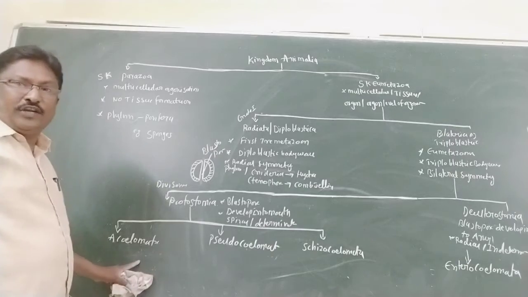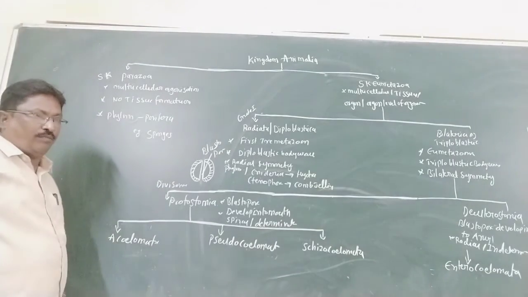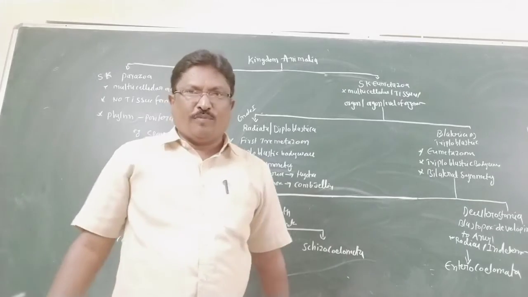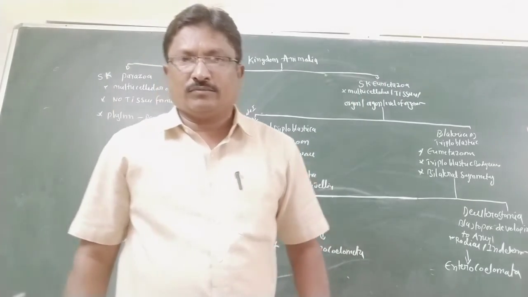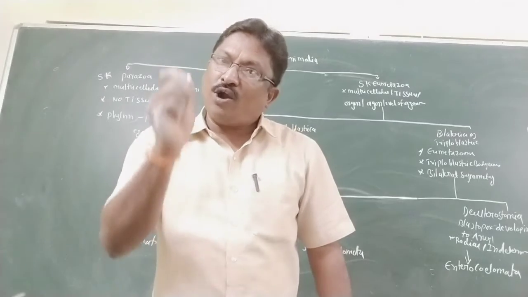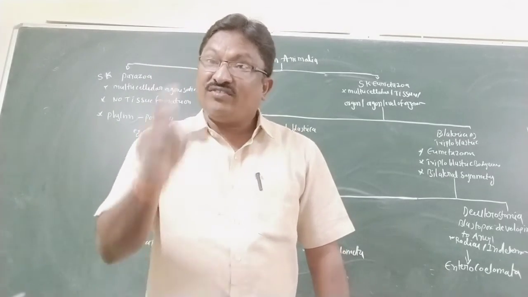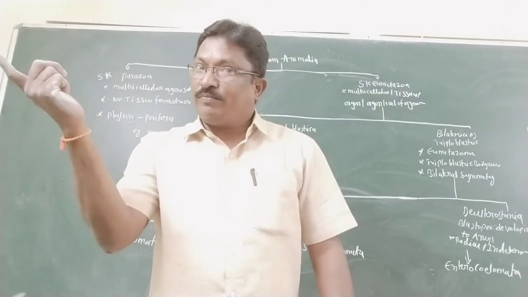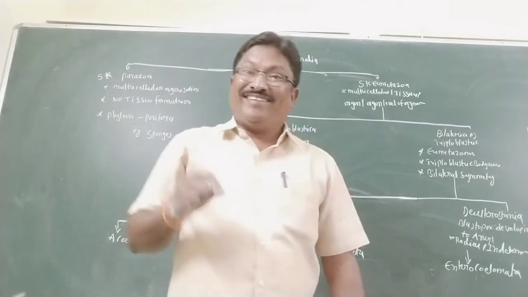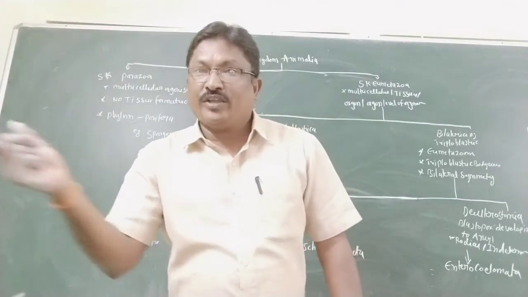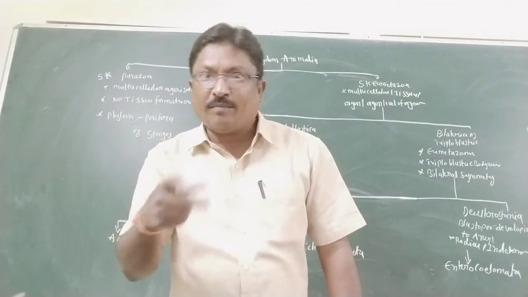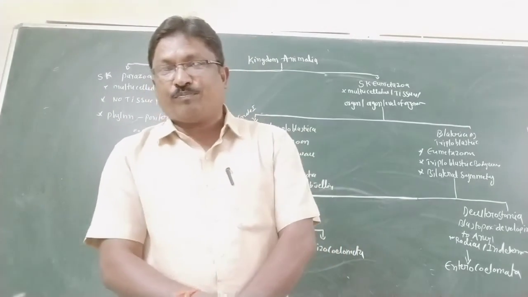So what is an acoelomate? Coelom is absent. The body cavity is absent. The space between ectoderm and endoderm is filled with parenchyma and mesenchyma.